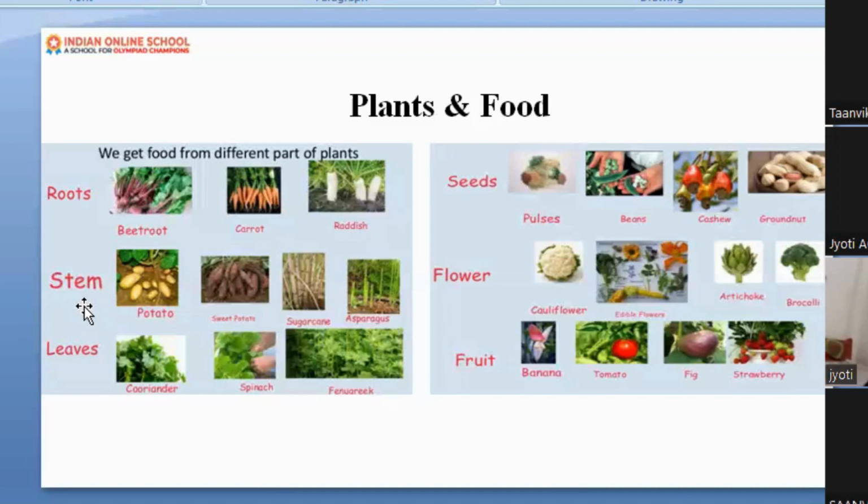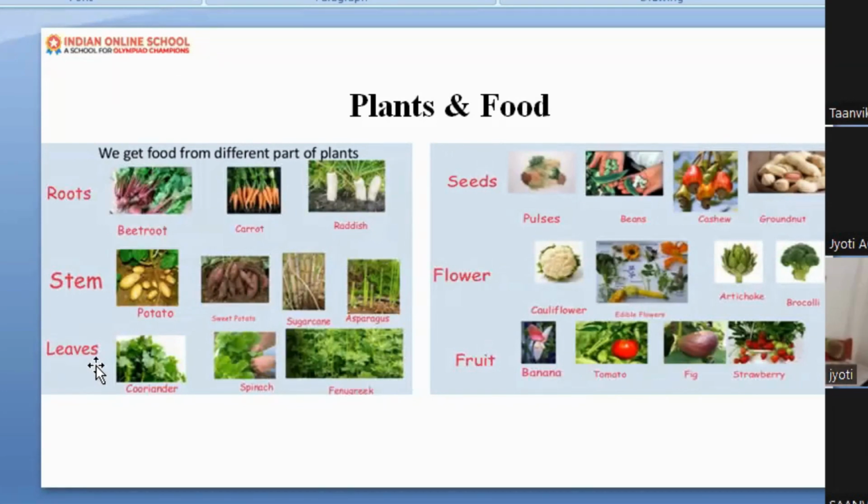Now let's talk about the stem. You know that we are eating the stem of the plant. What are they? See some examples: potato, we are eating the potato as a stem. And what else? We are eating onions. Without onion, we cannot make a curry. We are also eating sugar cane. It is also a stem. So these stems we are eating.